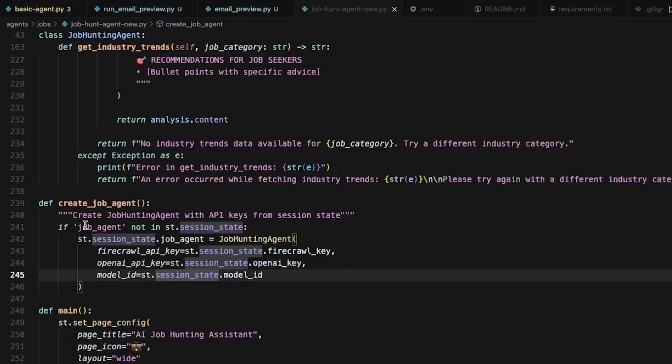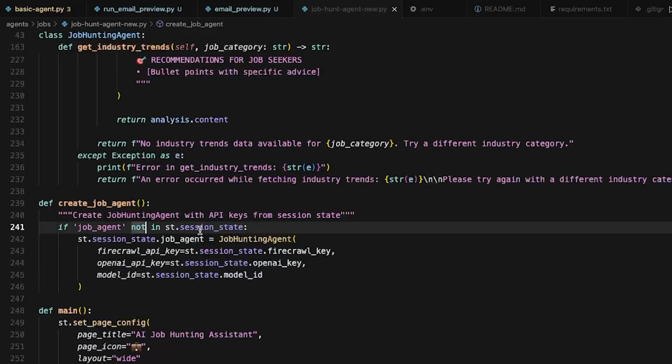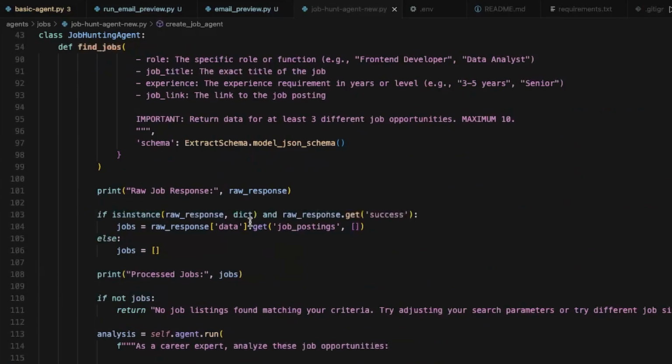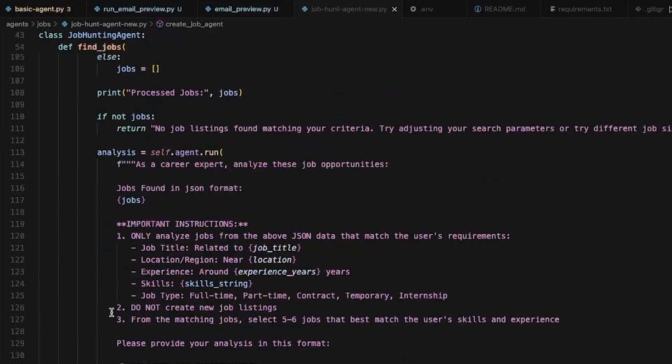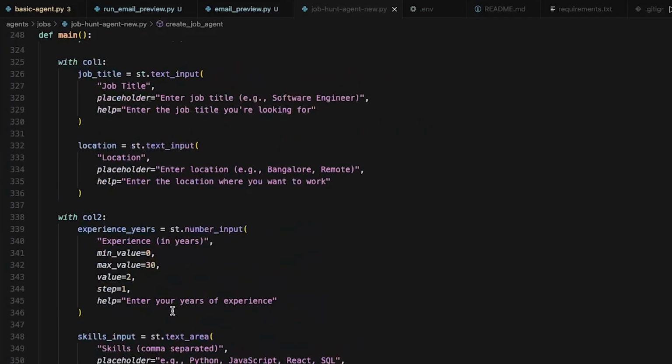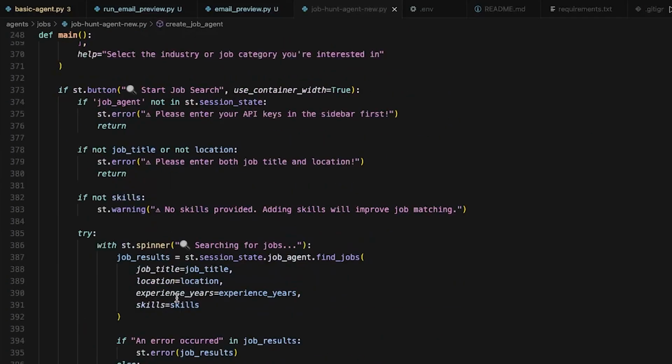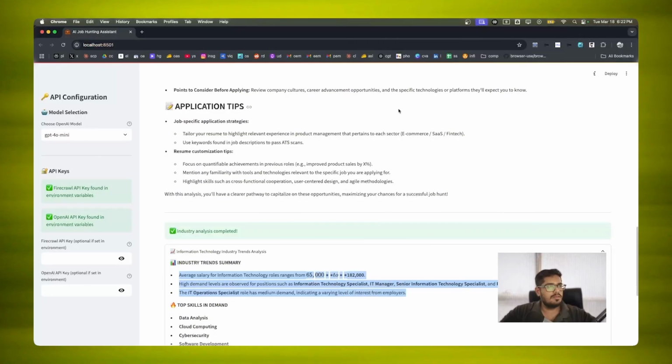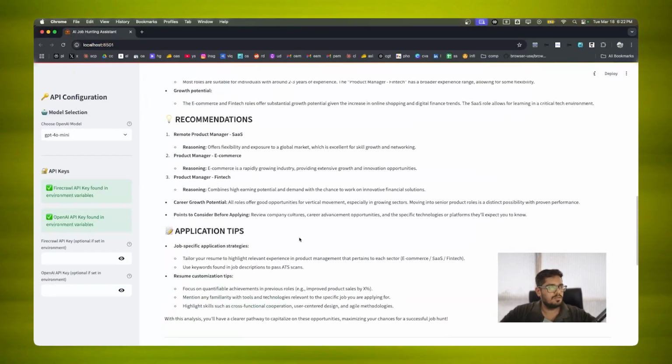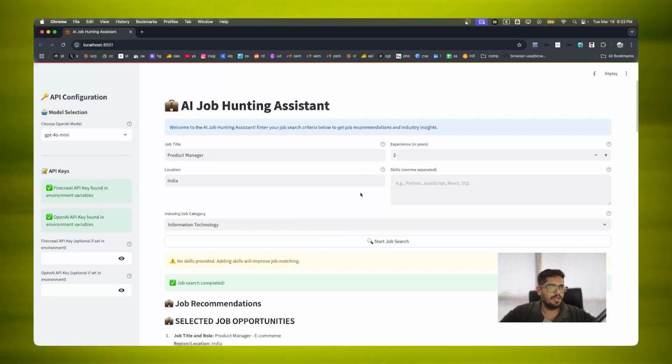Then we create the job agent by calling the job hunting agent that we created here with all the details. And this is just a basic Streamlit setup in order to run this agent on your computer. Or rather, the entire code that you see here is this UI, which you probably don't need to know if you're just trying to use the application right now.